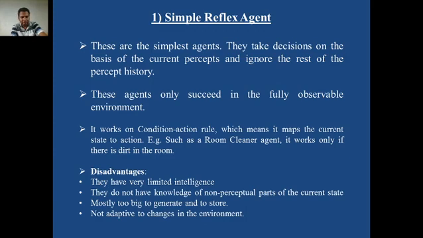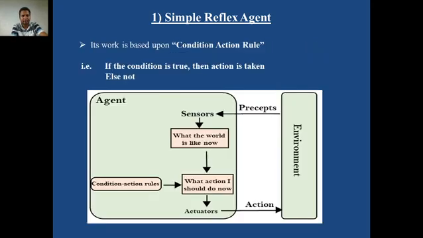And the last point is non-adaptive to changes in the environment. If the environment changes and the corresponding state is not mentioned in the agent function table, then it cannot do anything. That means it only works on the condition action rule. If the condition is mentioned in the agent function table, then and only then will it act, otherwise not. So it is non-adaptive to changes in the environment. This is called a simple reflex agent.